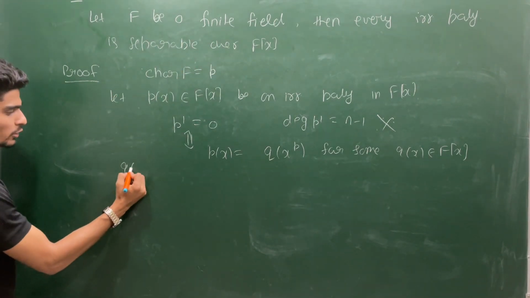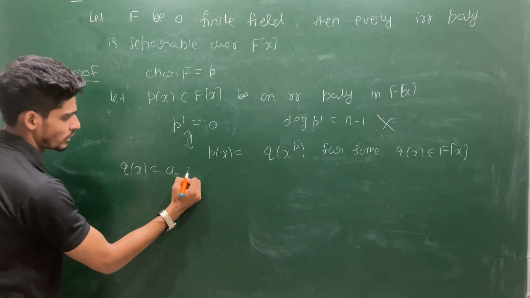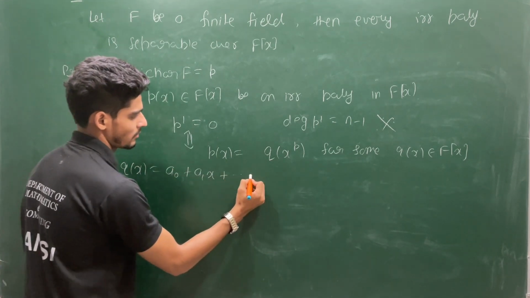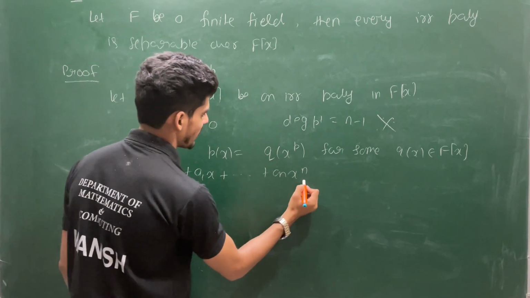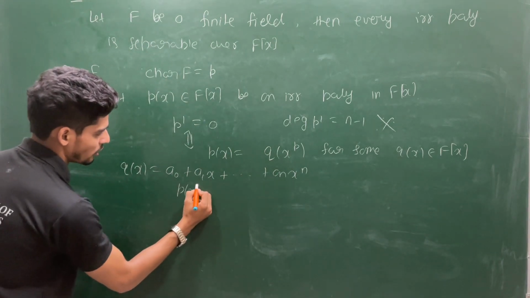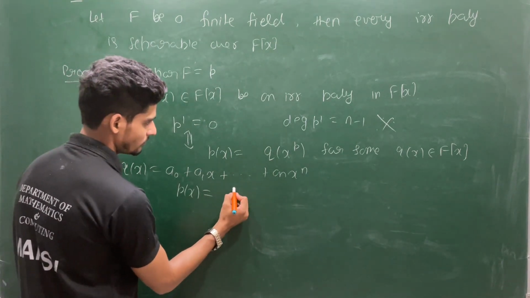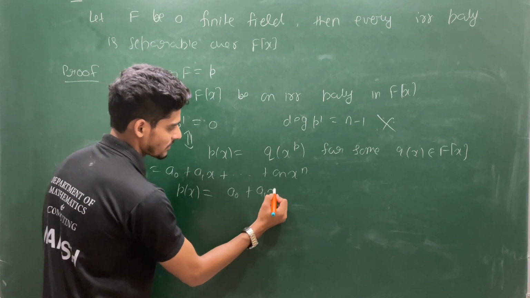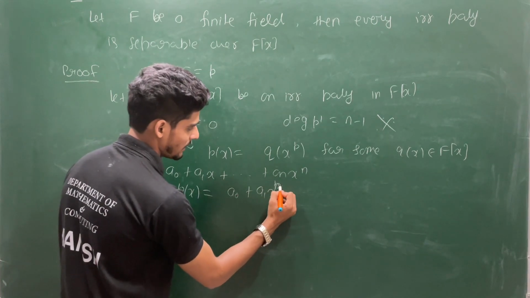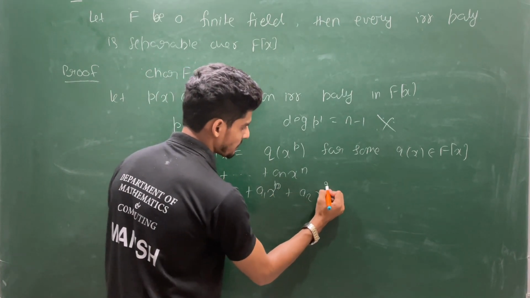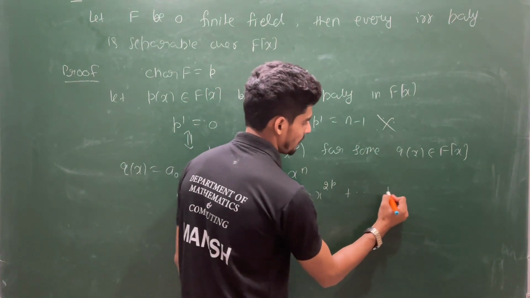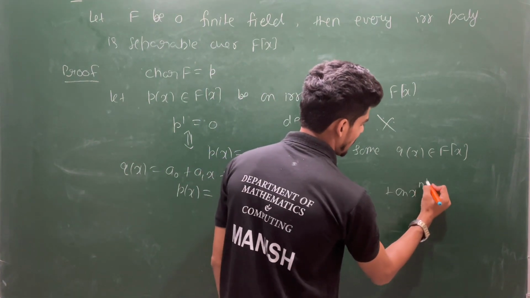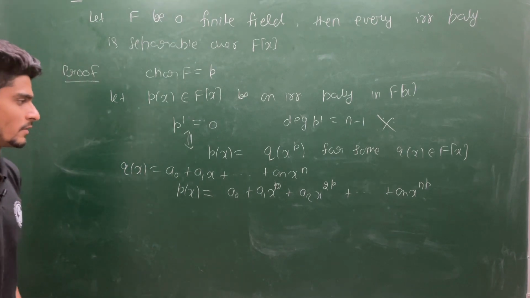Suppose your q(x) looks in this format, say a0 plus a1x up to an x^n. Then your p(x) will be of the format a0 plus a1 x^p plus a2 x^2p up to an x^np. You will have it like this.